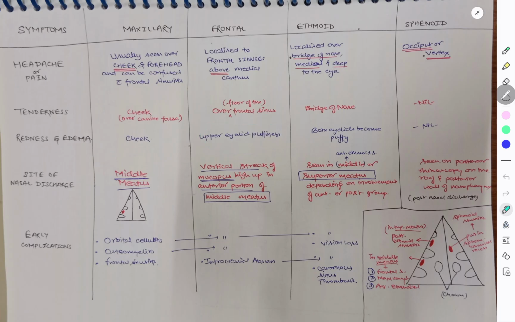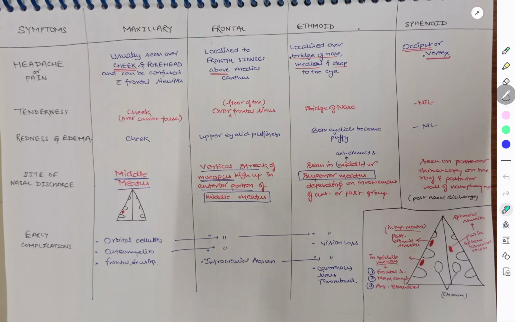Site of nasal discharge is very easy to remember if you remember the drainage of the frontal sinus. So here we'll have a vertical streak of mucopus high up in the anterior portion of the middle meatus, and the complications are almost the same, but here we can see the intracranial abscess also. Okay, so this was about the frontal sinusitis.